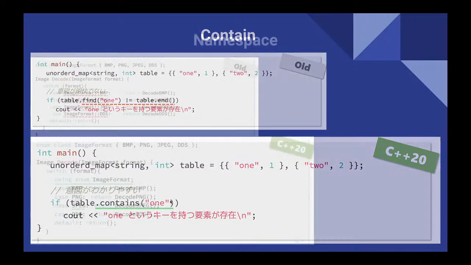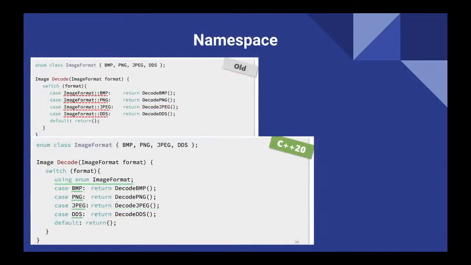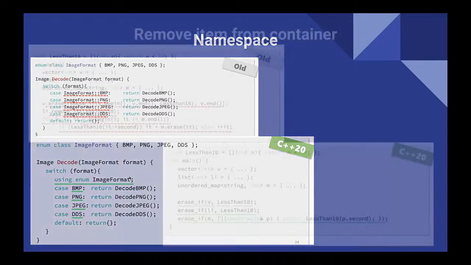So yeah, like that. And this is a namespace. Previously, we had to have a namespace for each one, which is very redundant. We had to write a lot of statements, but now we don't have to, because with using here, once we just define using the image format, then we can skip the namespace part.